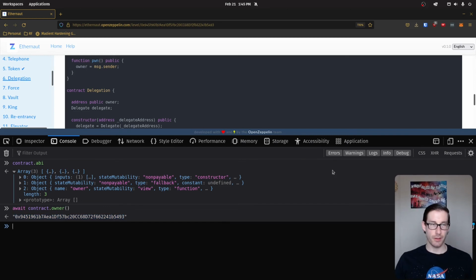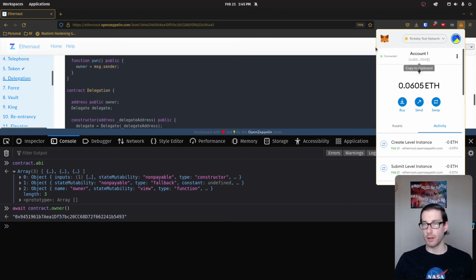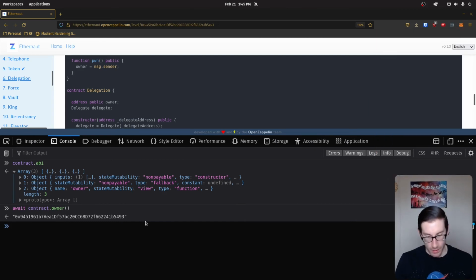So whoever that is, the owner. And if we go to our setup here for MetaMask, you can see that's not us. So we are not the owner currently. Now, what we're going to do is create a variable that's going to hold the call we're going to make.